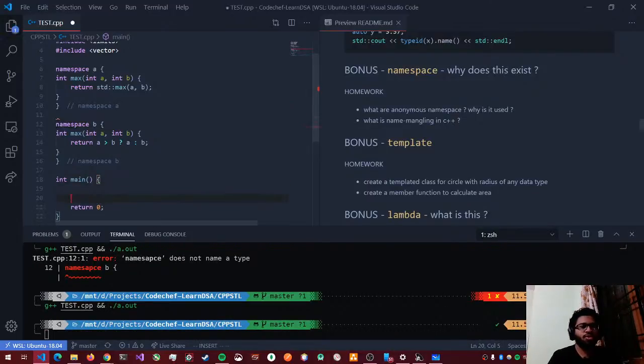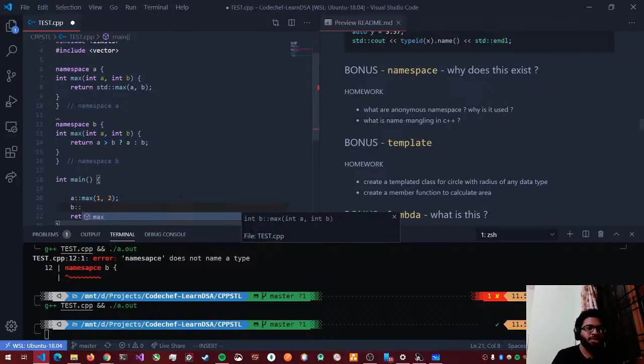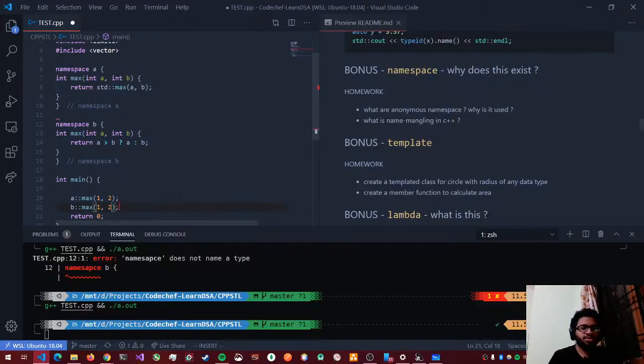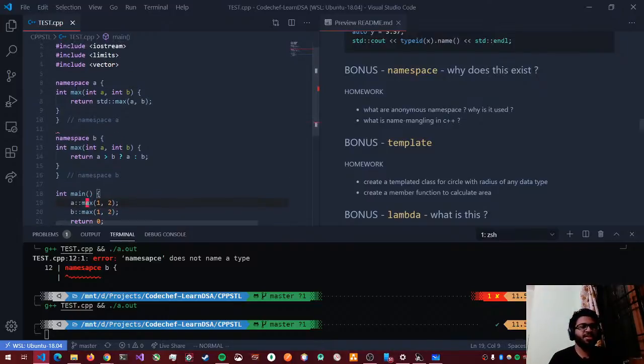Now let's say I want to call the max of the first one, right? So I'll do A colon colon max. And if I wanted to call the max of B namespace, I'll do B colon colon max. So the double colon is actually called the scope resolution operator. It resolves that, go to the B namespace and call the max function of that. So that's the reason namespaces exist.